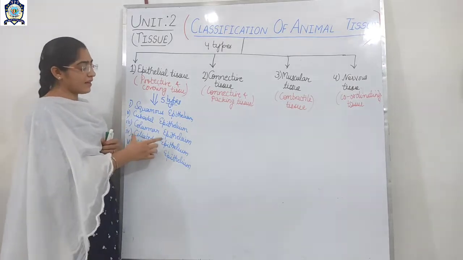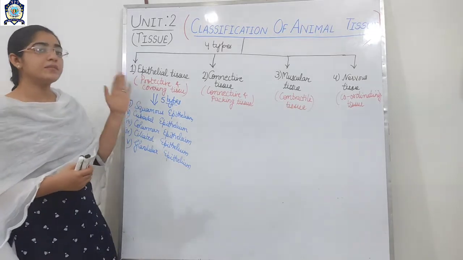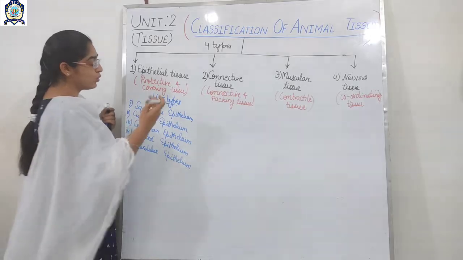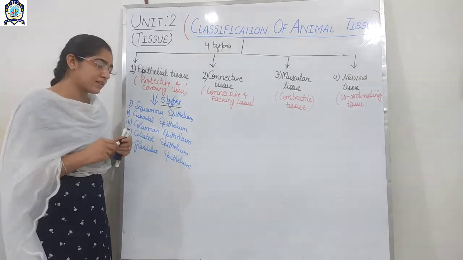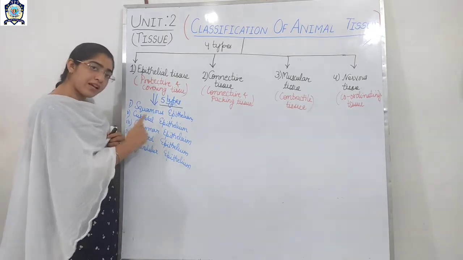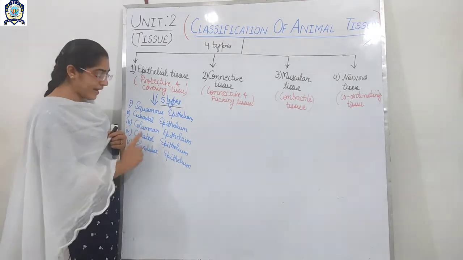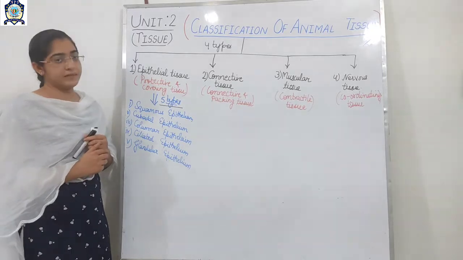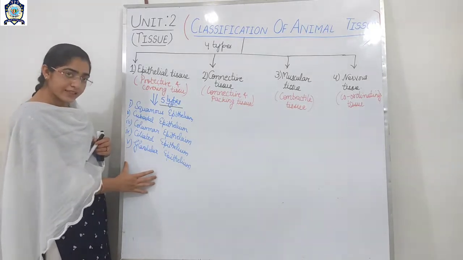So these are the further 5 types. Epithelium tissue is further divided into 5 types. So it has 5 main parts: one is the squamous epithelium, one is the cuboidal epithelium, columnar epithelium, ciliated epithelium, and the glandular epithelium. Am I clear? So this is about the epithelial tissue.